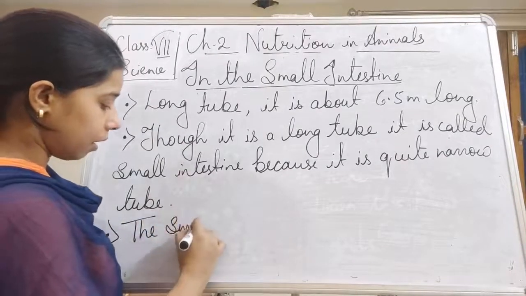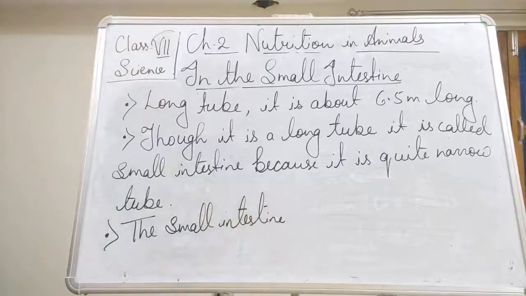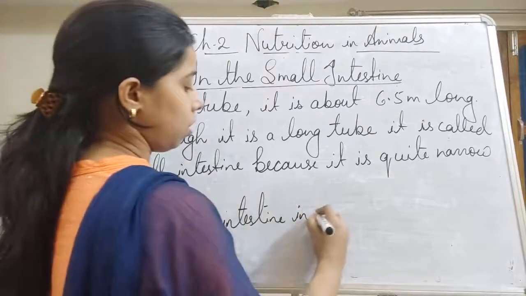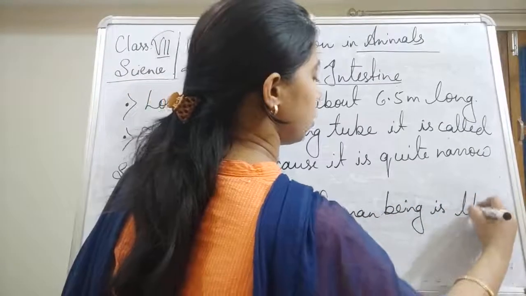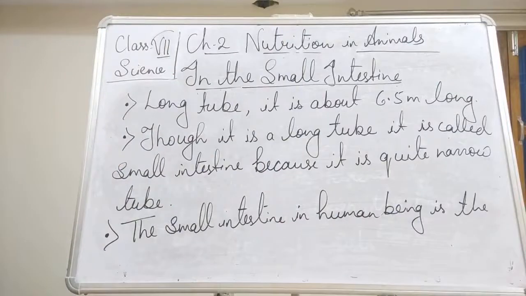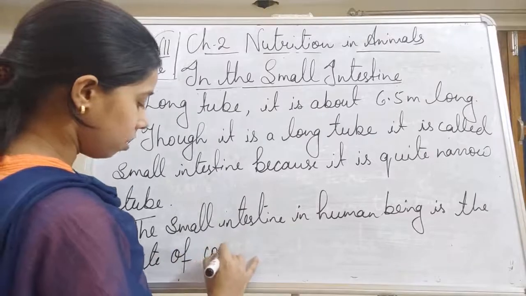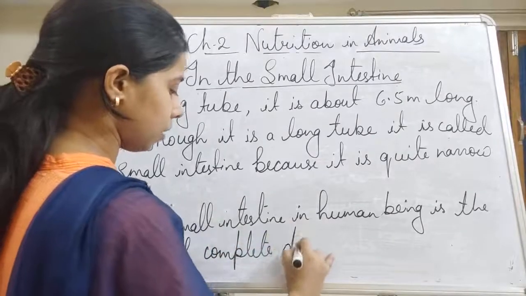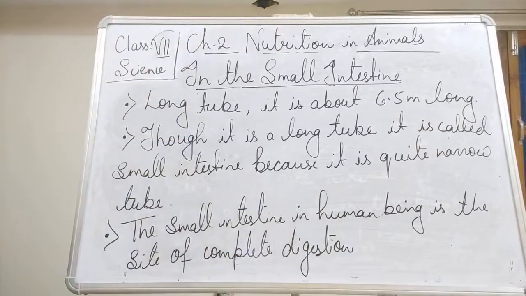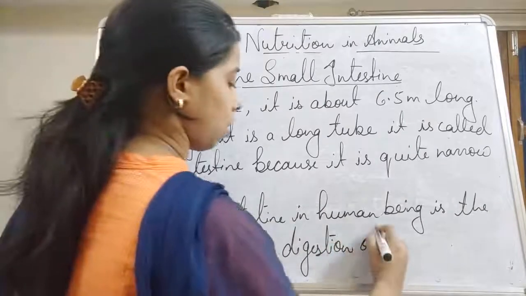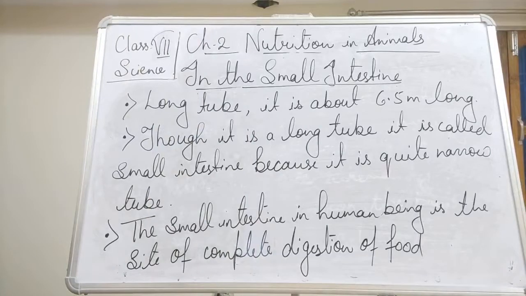The small intestine in human beings is the site of complete digestion of the food.